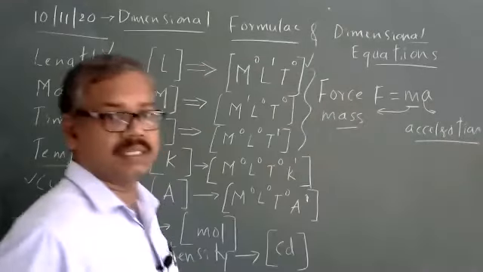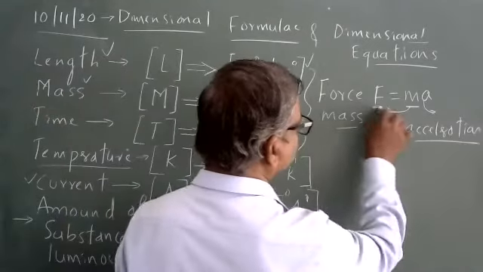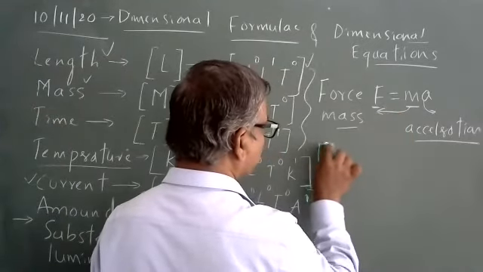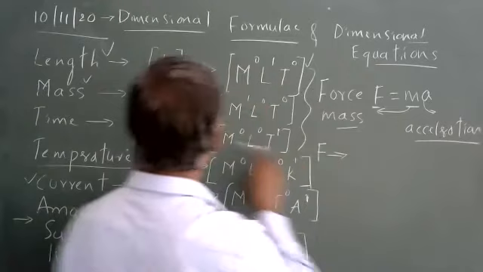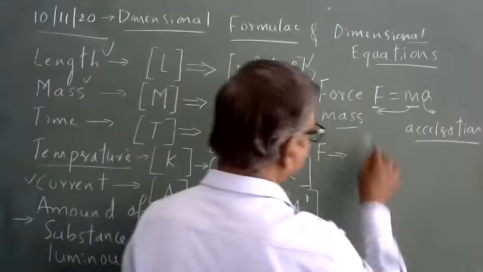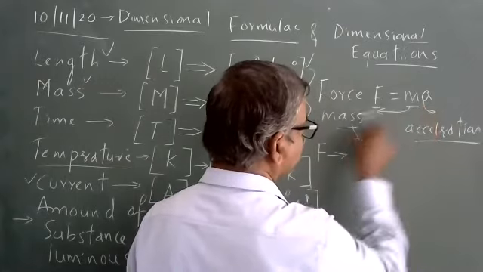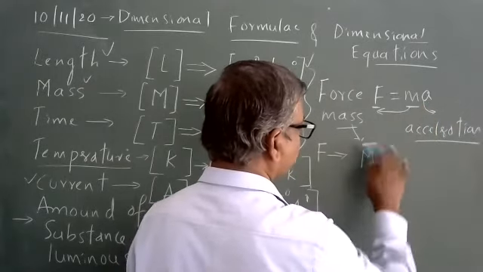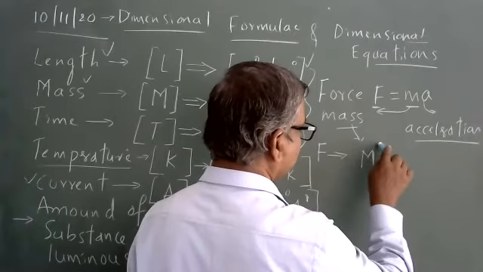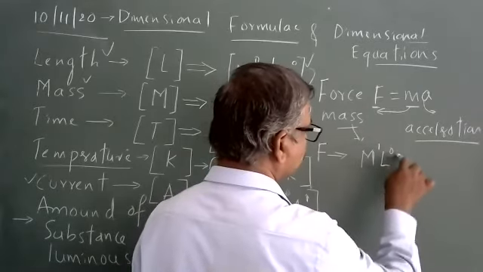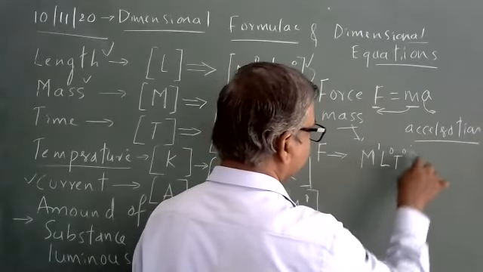One is a mass, the other is acceleration. What is the dimensional formula of force? You need to write like this. Mass dimensional formula: M means mass, M raised to 1, L raised to 0, T raised to 0.